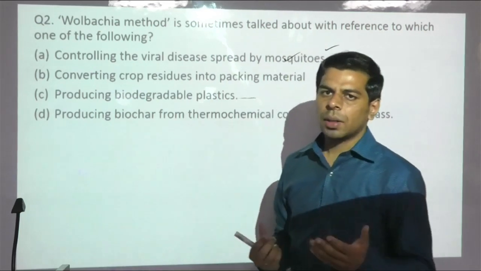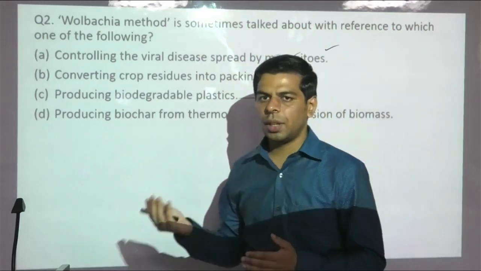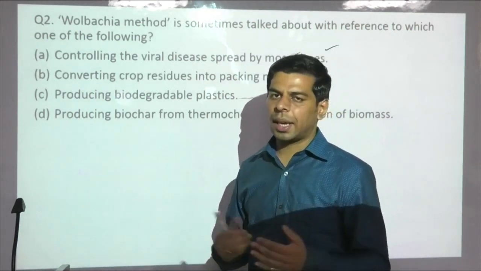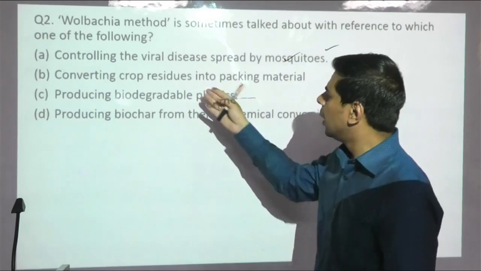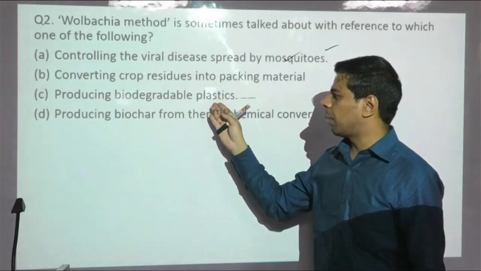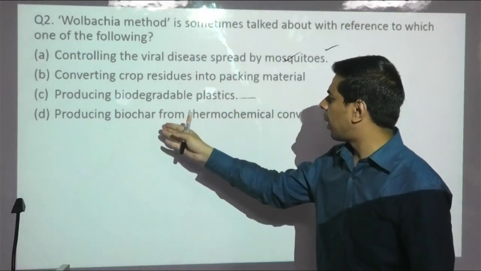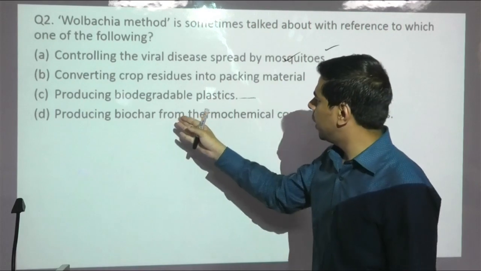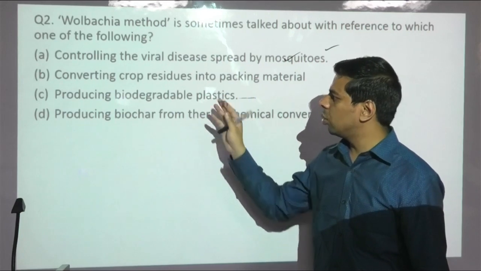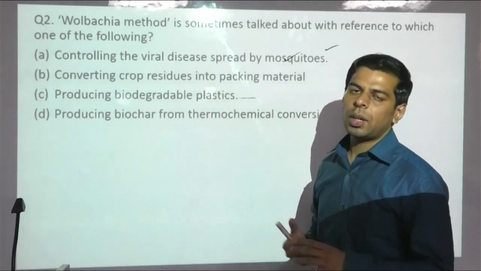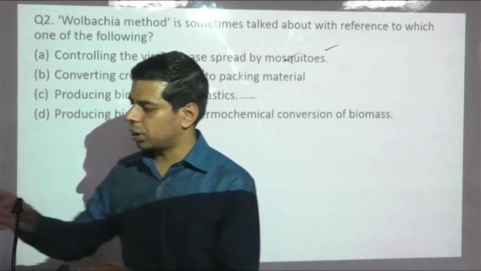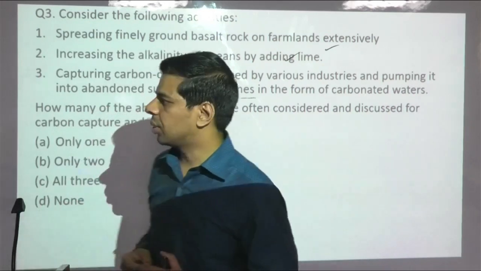So this one is a hit or miss question. If you have covered this current affair somewhere, then you would have attempted it. Otherwise, only guesswork would have helped, because all other options are relatively not too directly related to diseases. There is one related to biodegradable plastic, even though this theme was also in current affairs. Then biochar was asked a couple of years back in UPSC, and packaging material was also something in news. Even though all four themes were in news, this one directly dealt with the disease part, because in every UPSC paper there is one question reserved from the disease section.